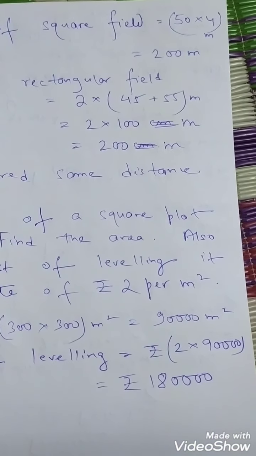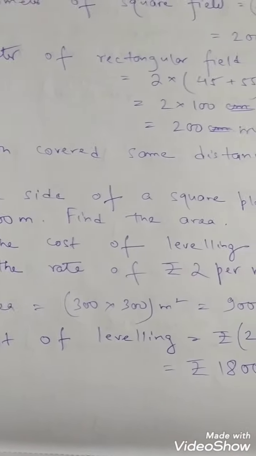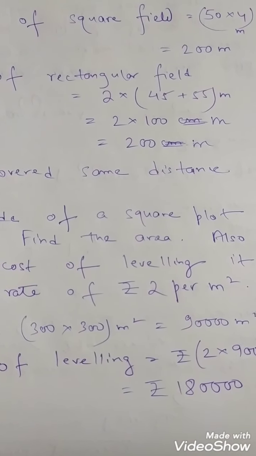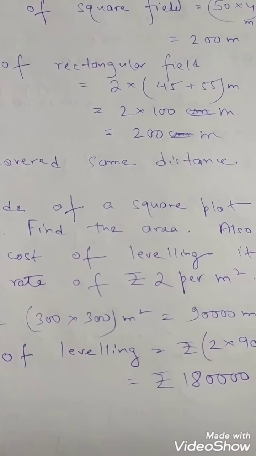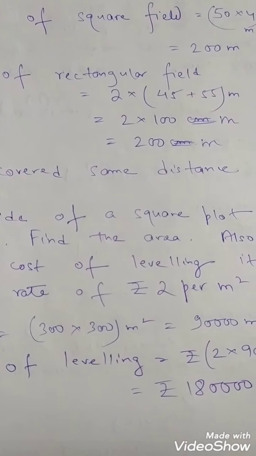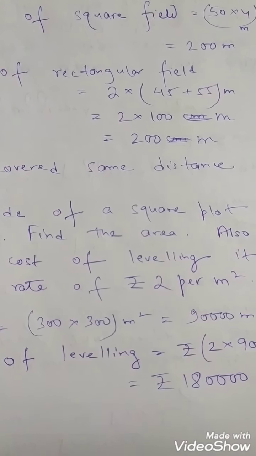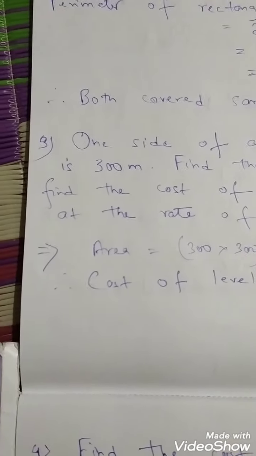So our question is, who runs more? So the answer will be both covered the same distance, because Sweetie is also running 200 meter and Soham is also running 200 meter. So both covered the same distance. This is the answer. Now again, I am telling, running, walking, jogging, fencing means you have to find the perimeter. Question number 3.